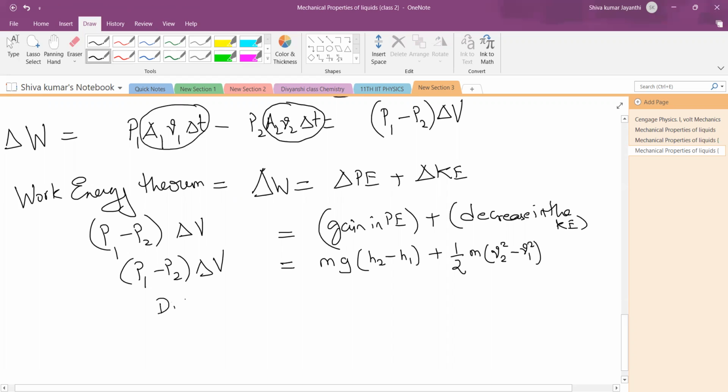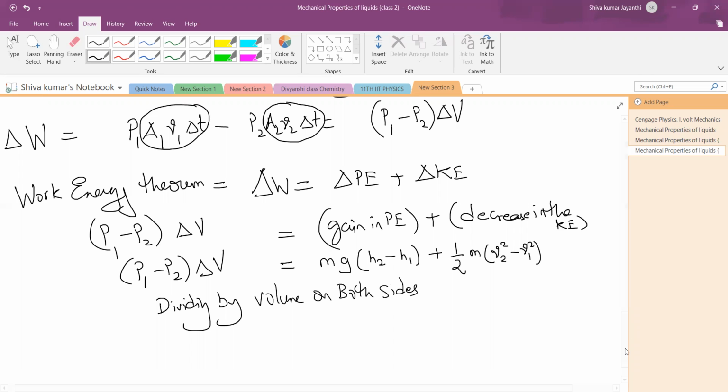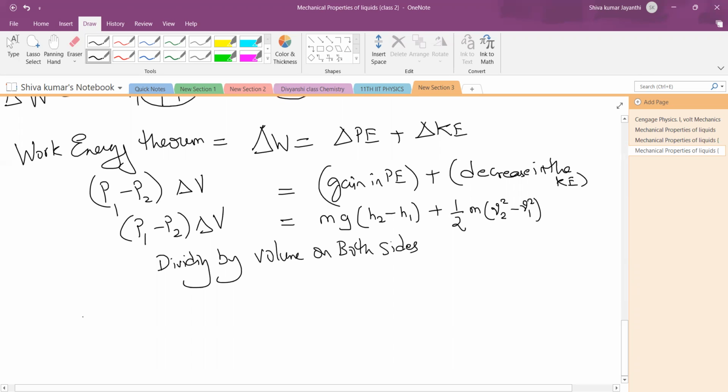I will divide by volume on both sides. This is easy. So what will you get here? P1 minus P2. Here, what is mass per unit volume? Density. Rho g (H2 minus H1) plus